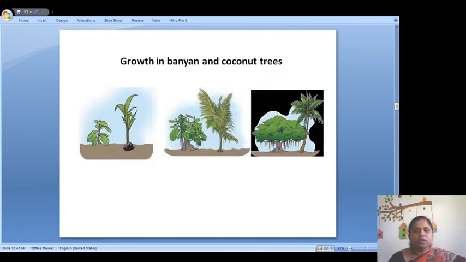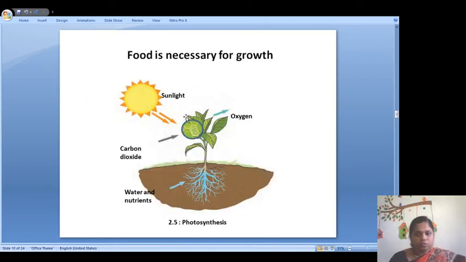Similarly, growth also takes place in a banyan tree and a coconut tree. Here you can see in the first picture they were only saplings, in the second picture they have started growing, and in the third picture they have fully grown. That means growth is an important characteristic in living things like plants, animals, human beings, even in small microorganisms also.